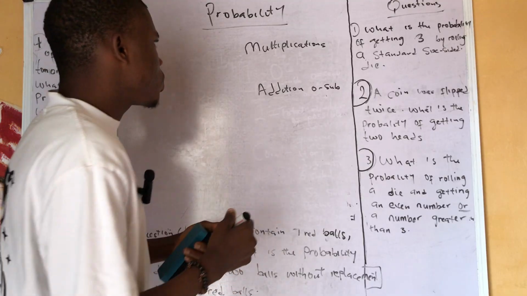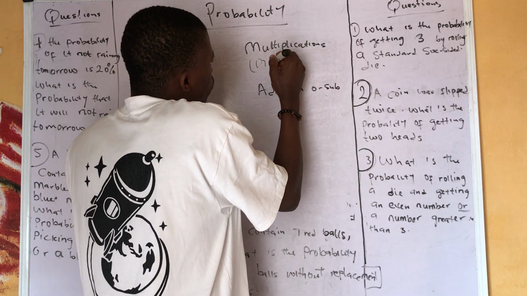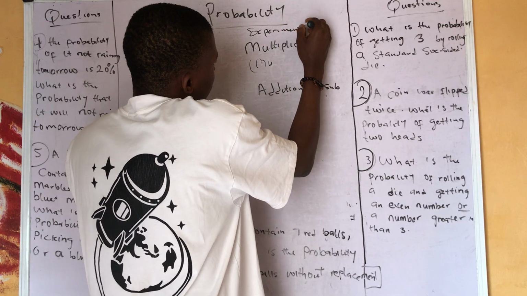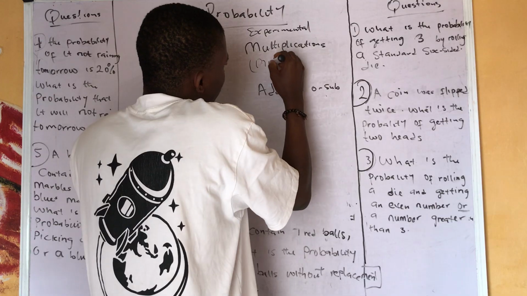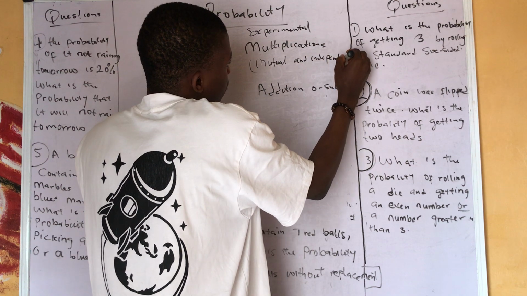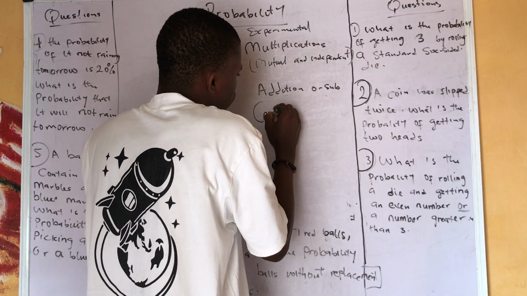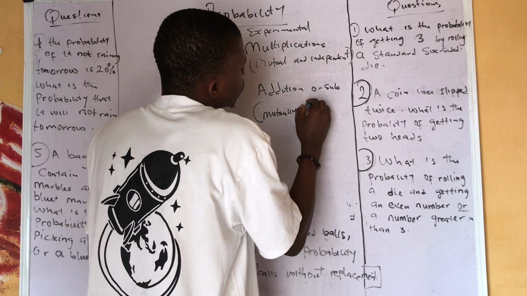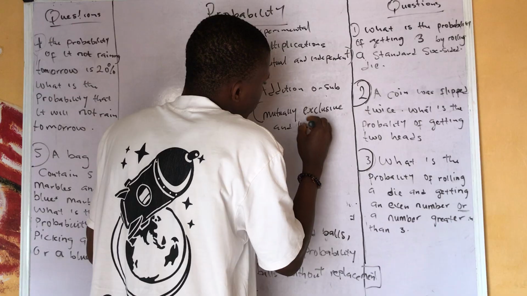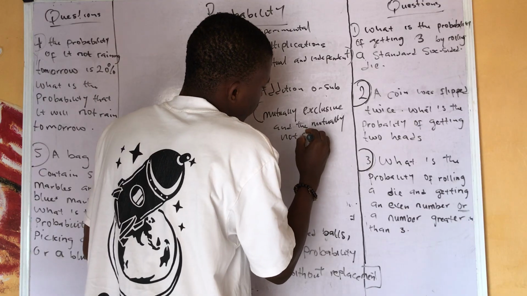Now under this multiplication, that's where we have the dependent, or the mutual. Let me write it in the bracket. Mutual. Then we have the experimental. Experimental probability. Under the multiplication, we have the mutual and the independent probability. While under the addition, we have the mutually exclusive and the mutually not exclusive.